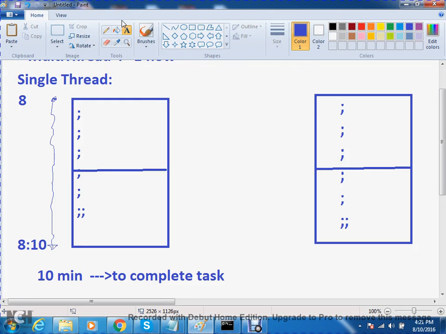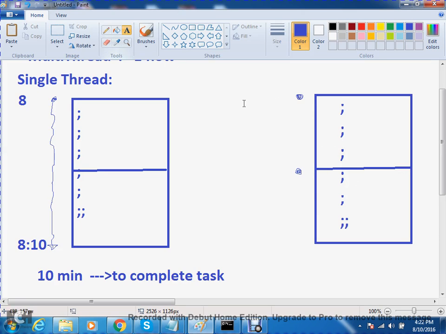Now let me go for the same code by using two flows. Both are different, separate, independent code. The above code is different and the below code is different within the same program.